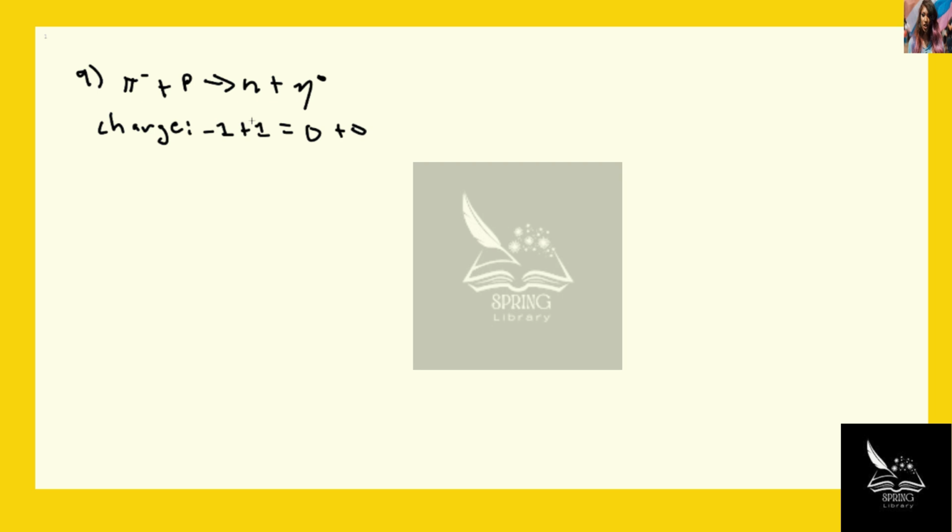So -1 plus 1 is 0, which is equal to 0 plus 0. So charge is conserved. All right, so now let's look at the baryon number.